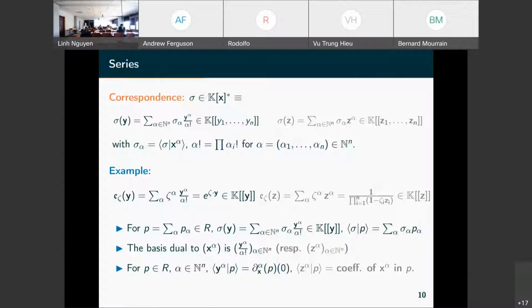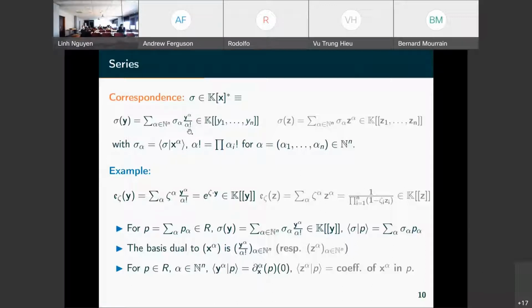So we don't care about the convergence, but just to formally represent the object. There is the possibility to avoid this alpha factorial notation and put sigma alpha z alpha. So this is also used, but less interesting from the analysis point of view.